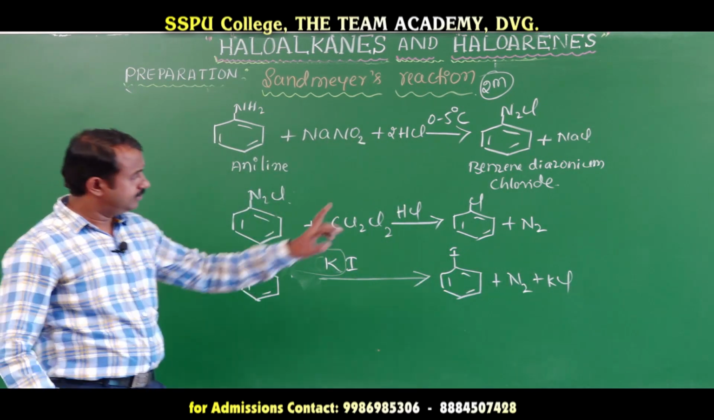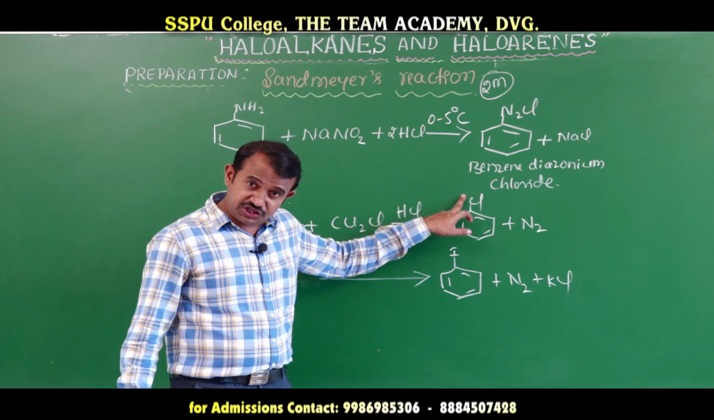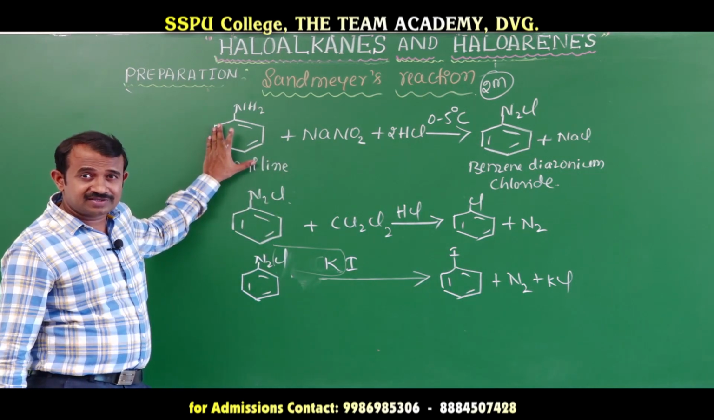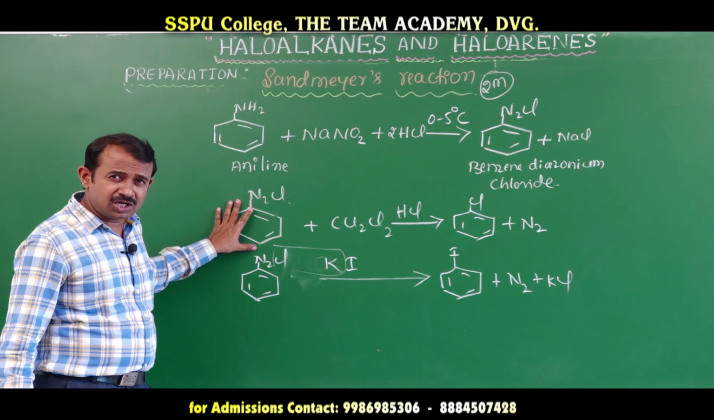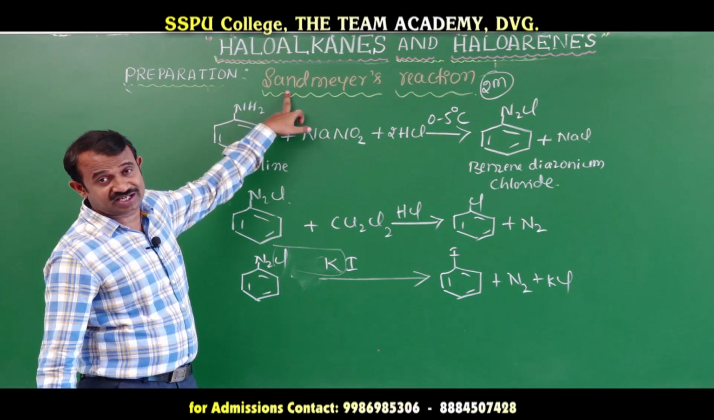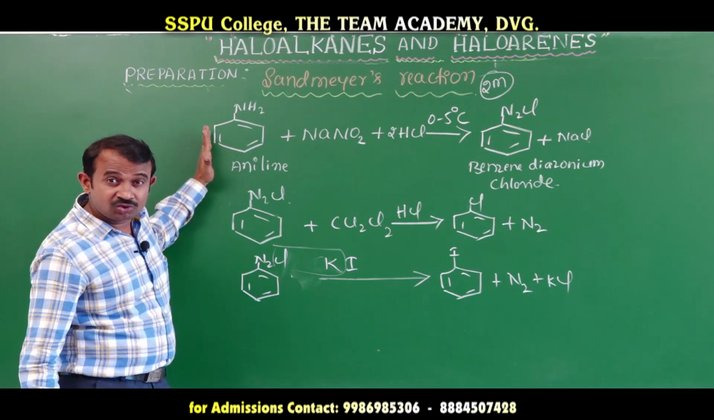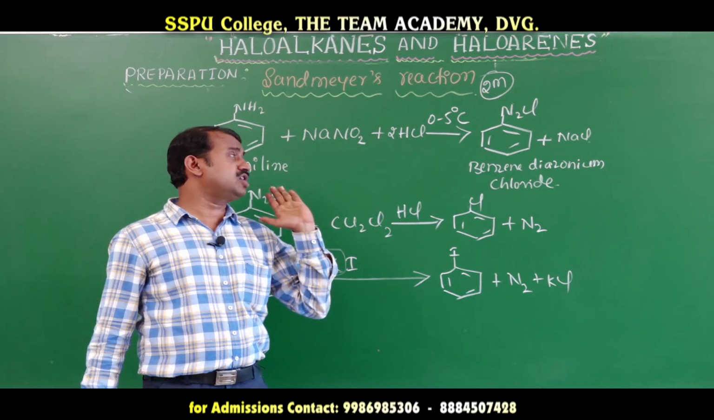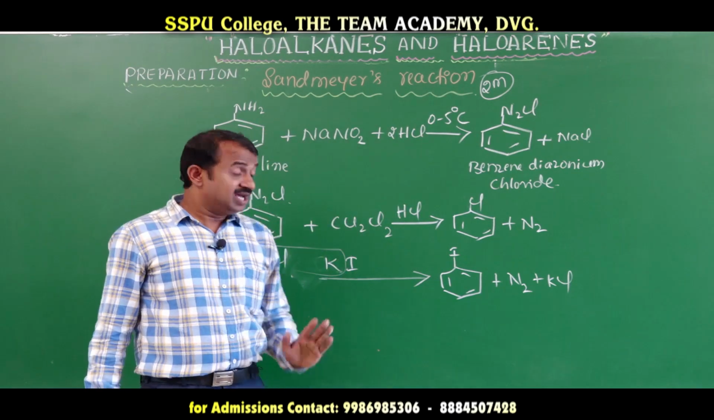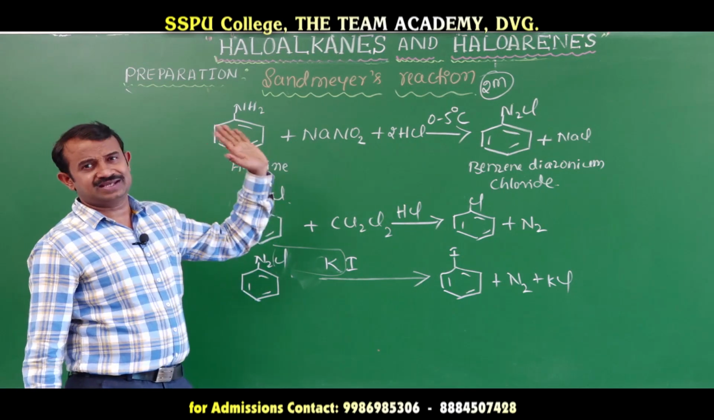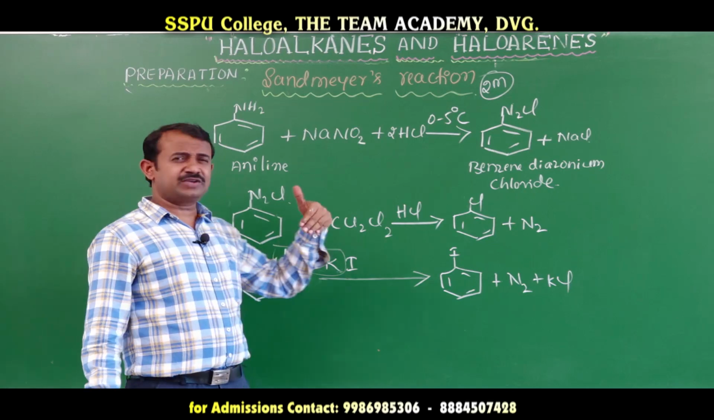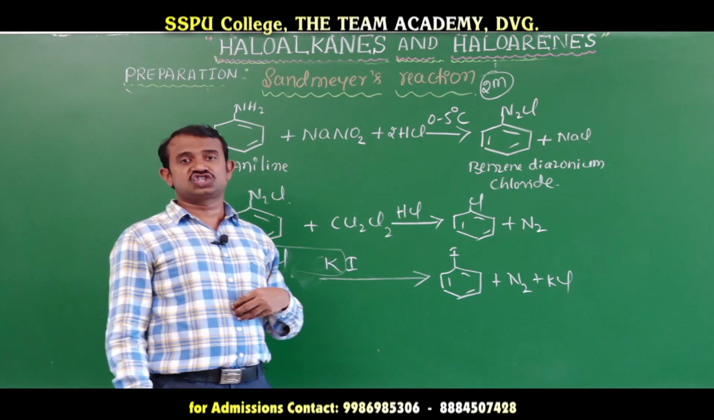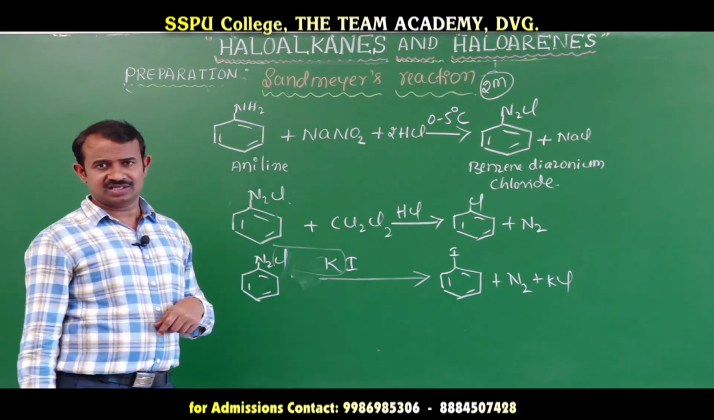We can prepare chlorobenzene, bromobenzene, iodobenzene from aromatic primary amines or benzene diazonium chloride. This reaction is called Sandmeyer's reaction. You have to write from aniline, because benzene diazonium chloride has to be prepared freshly. It cannot be stored for a long time, it is not stable. This is one of the name reactions, Sandmeyer's reaction. We can also prepare fluorobenzene from benzene diazonium chloride, which we will discuss in the amines chapter. Okay, this is simple. Thank you.